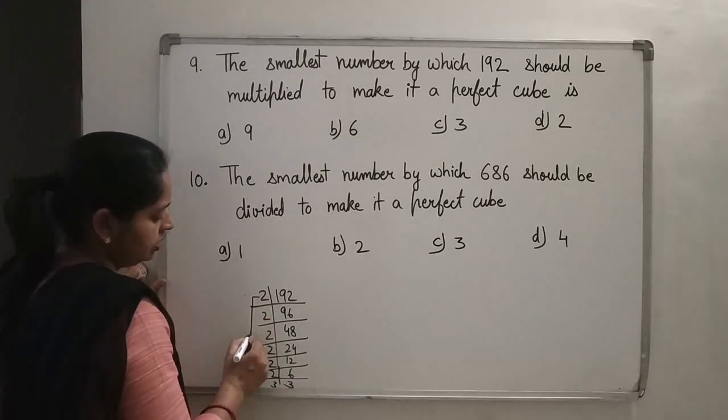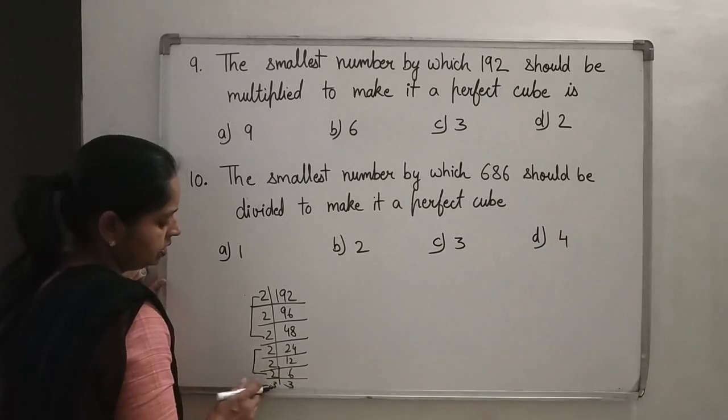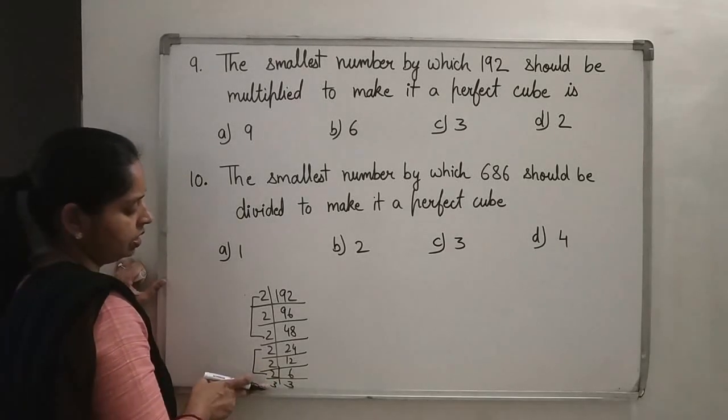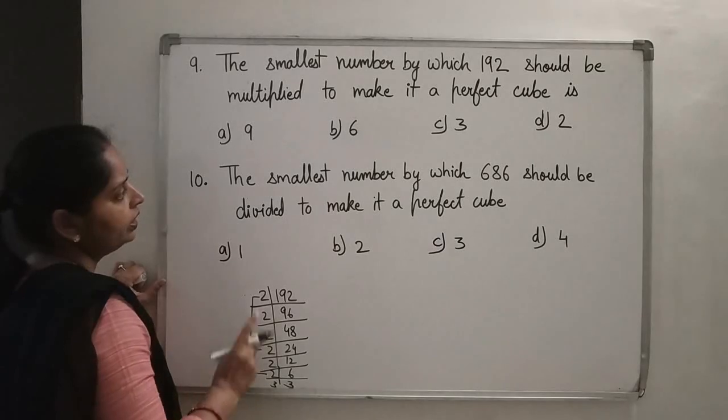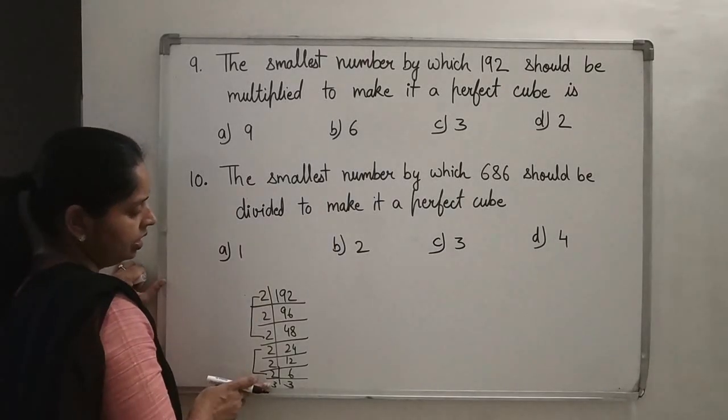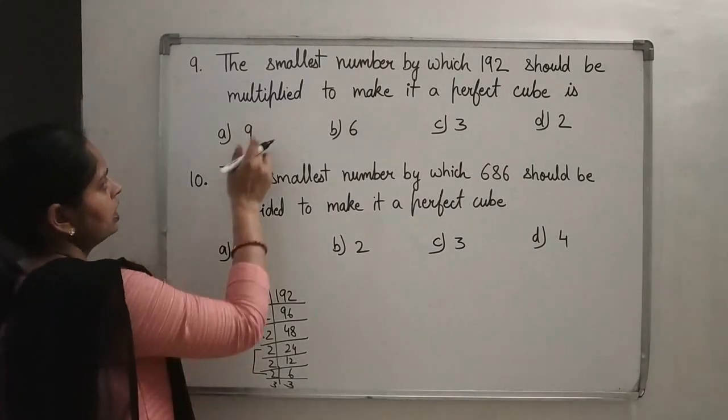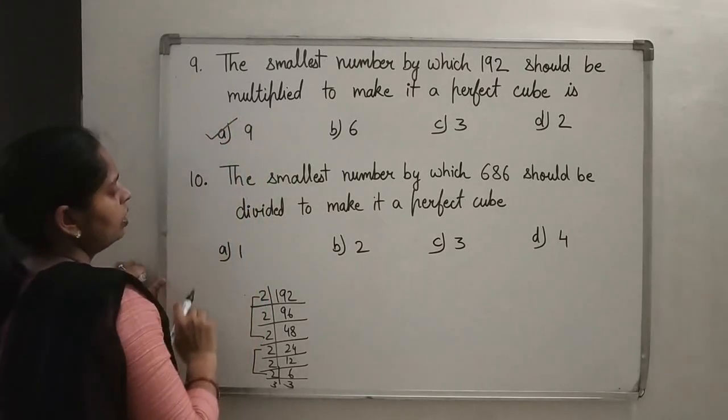So now make a triplet. This is also in triplet. This is also in triplet. I am having only one 3. So I need two more 3s. That is, 3 3s are 9 is required to multiply in this to make it a perfect cube. So this is your option.